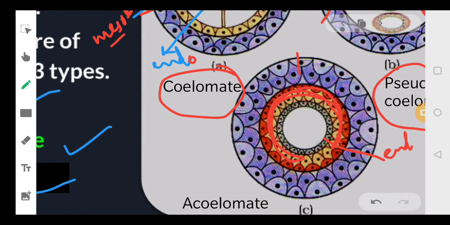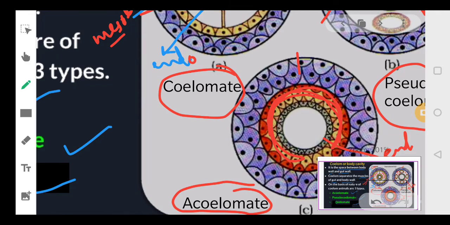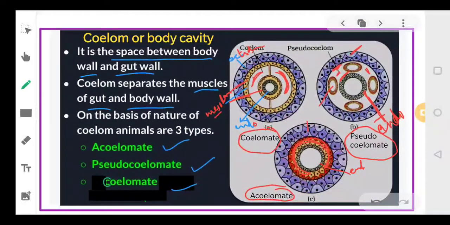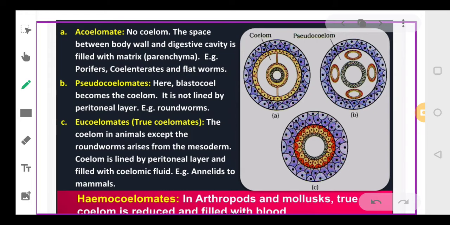So the animals where the body cavity is absent are referred to as acoelomates. So on the basis of coelom, we can categorize the animals into three types: acoelomates, pseudocoelomates and coelomates. I hope I am clear, everyone.